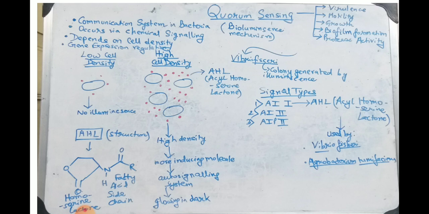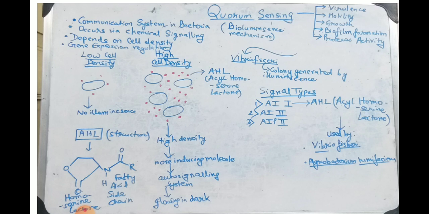Now, what do these genes do? What are the functions of those genes? We are getting gene expression, so there must be some function of those genes. Thus, quorum sensing plays an important role in regulation of certain processes like virulence, motility, growth, and biofilm formation. These are the processes which are regulated by quorum sensing. So, the genes are turned on at higher cell density, which in turn regulate these processes.